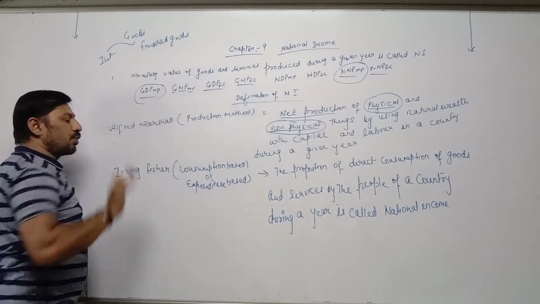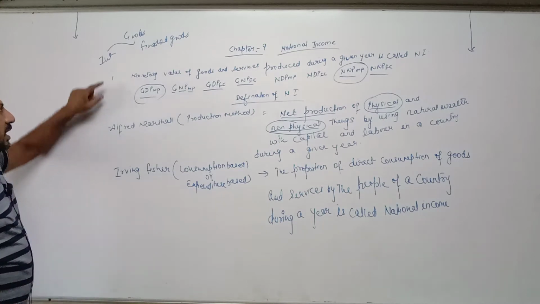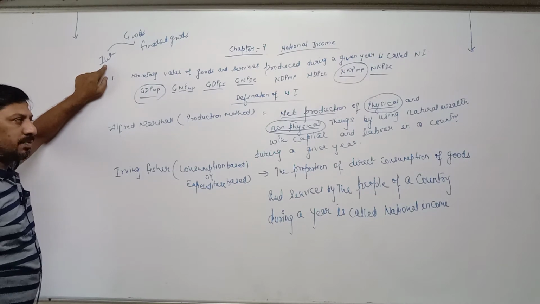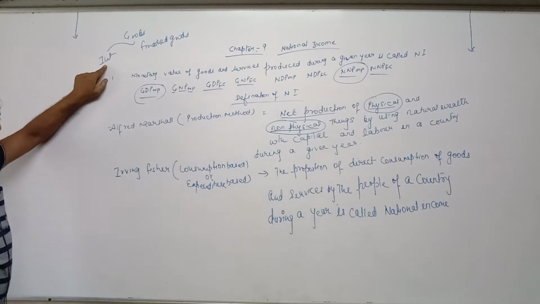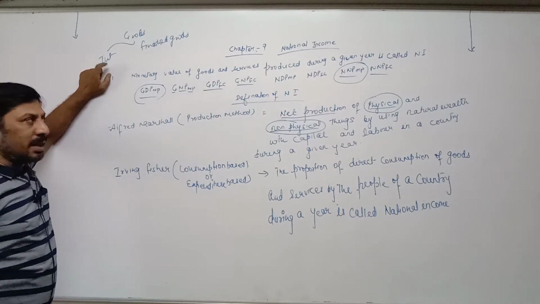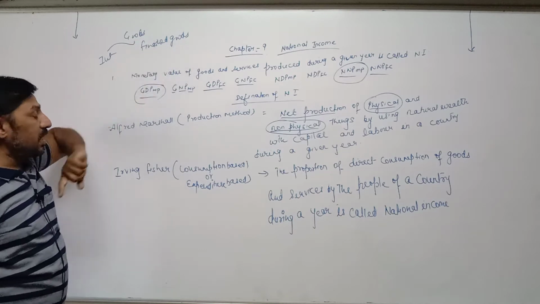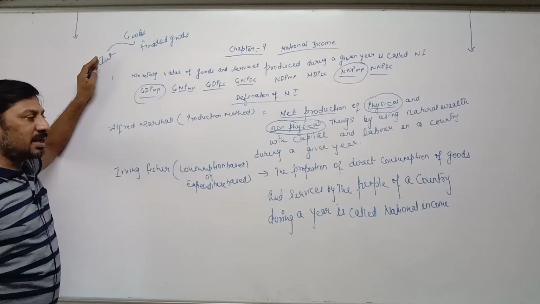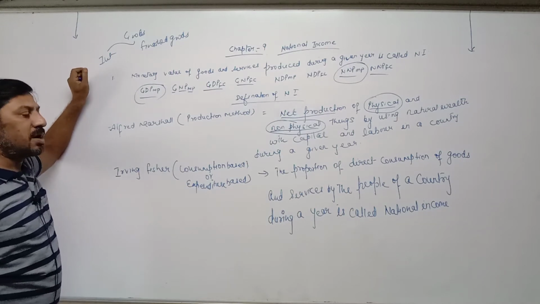Finished goods is also known as final goods. What is intermediate goods? Intermediate goods are those goods which are used for further production. For example, if sugarcane is directly purchased by us, means consumer, then it is called finished goods. But if sugarcane is purchased by sugar mills, in that case sugarcane becomes intermediate goods.